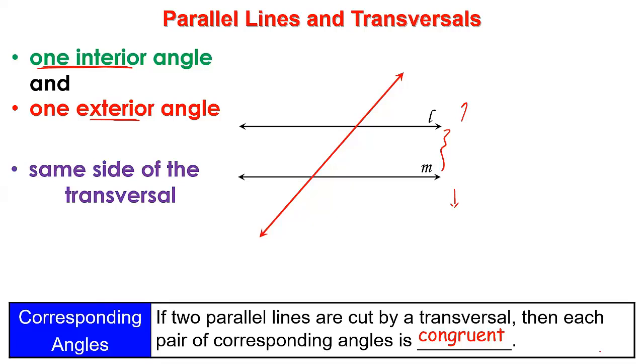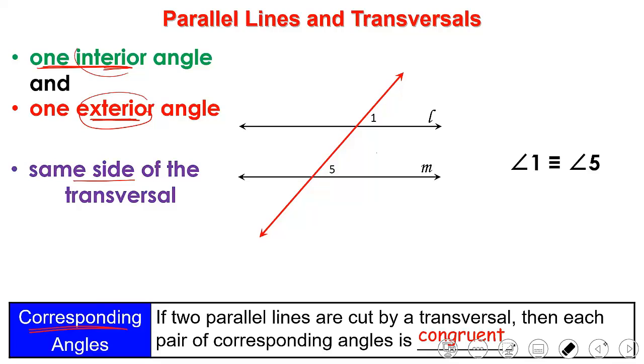As you can see here, the red line is my transversal. So either both of them are in this direction or both of them are in the other direction. To say that 2 angles are corresponding, one of them must be interior and one of them must be exterior, and both of them must be on the same side of the transversal. So I can say that angle 1 and angle 5, both of them are congruent because they are corresponding angles.